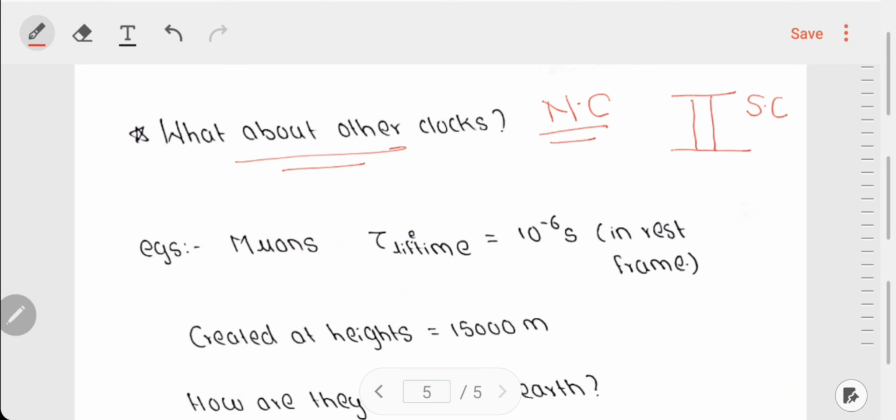Now if that person compares the time period of these two clocks, the normal clock and the simple clock, and finds that the simple clock is slowed down but the normal clock is not slowed down, so if there is a disagreement between the measurements from the normal clock and the simple clock, then he can say that something funny is happening, that the two clocks are not running properly, and this might give him a hint that he is moving.